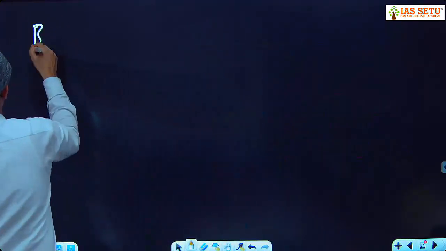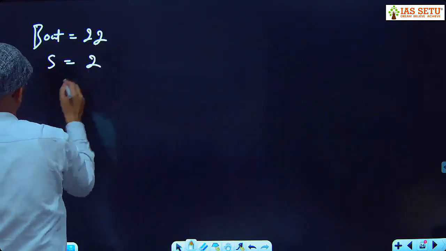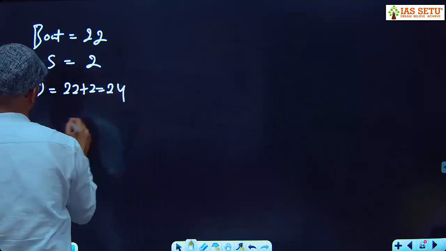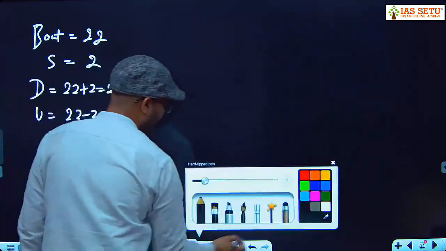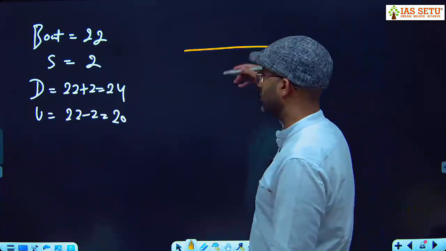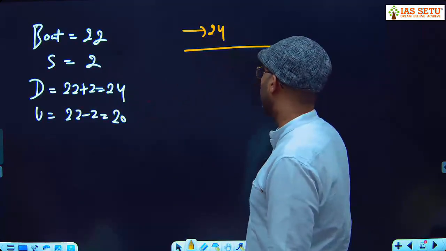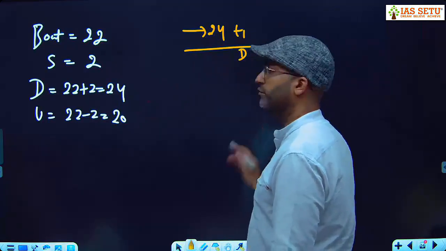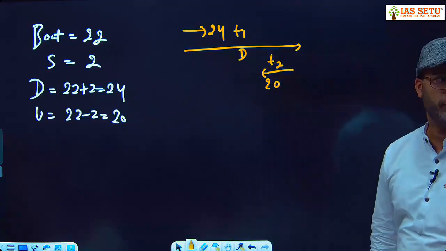Speed of the boat we take 22, speed of the stream given 2. What is downstream now? 22 plus 2, 24. What about upstream? 22 minus 2, 20. According to the question, we cover 10 km. We go to a place 10 km away and come back. So we go with a speed of 24. We come back with a speed of 20. Here we take time t1, t2. We check if t1 plus t2 comes 55 minutes, perfect. Otherwise, we have to try next.